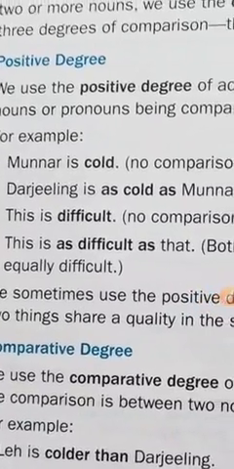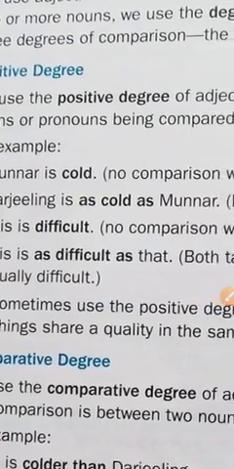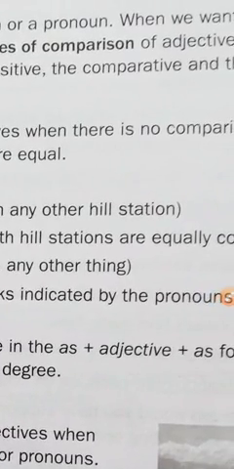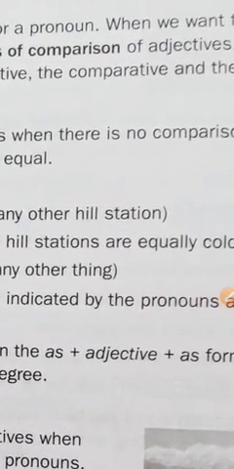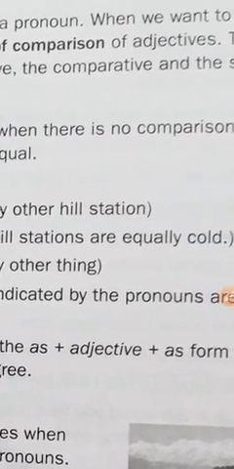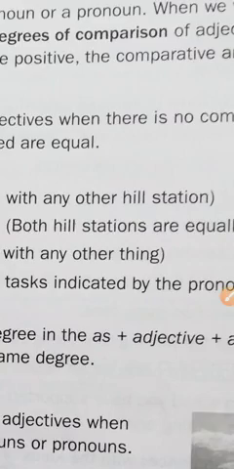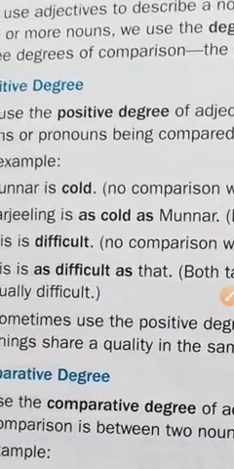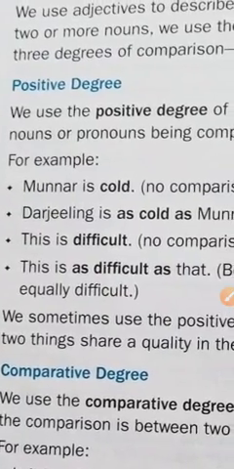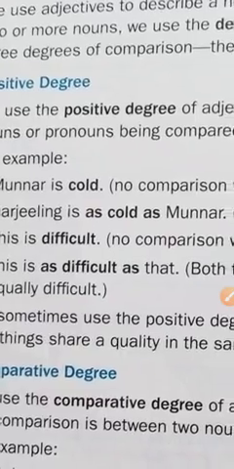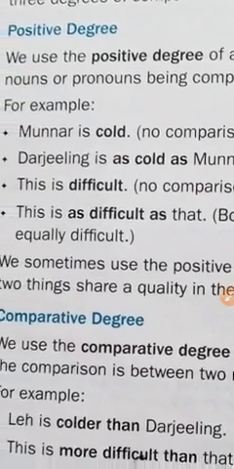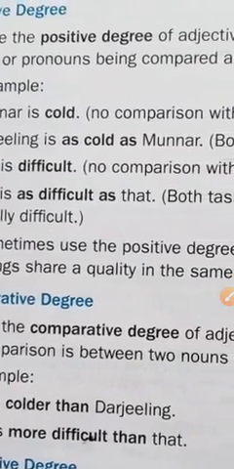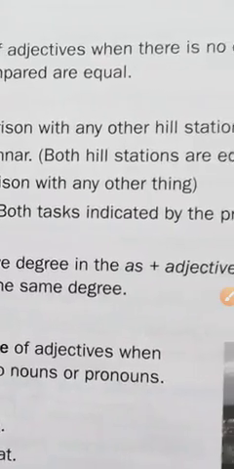Dear students, in the positive degree of adjectives, when the things compared are equal, or there is no comparison, both situations occur. In the positive degree, for example: Munnar is cold. There is no comparison with any other hill stations.